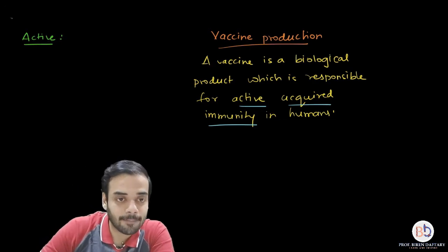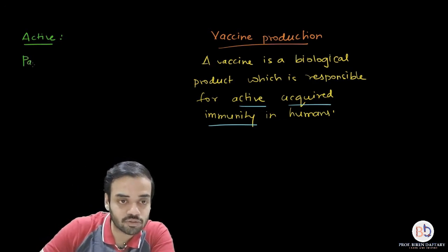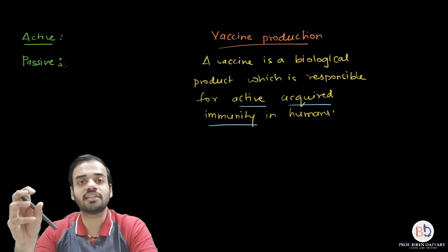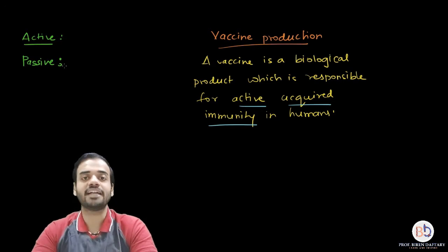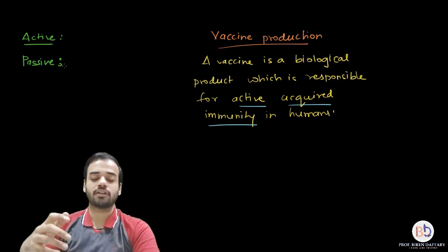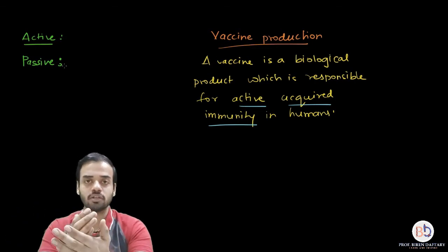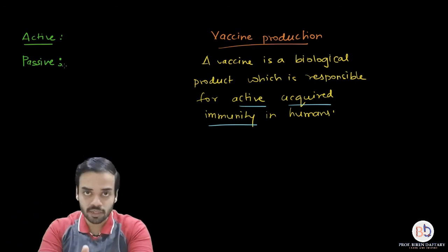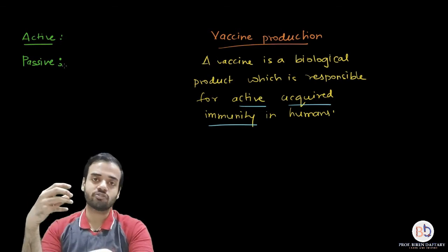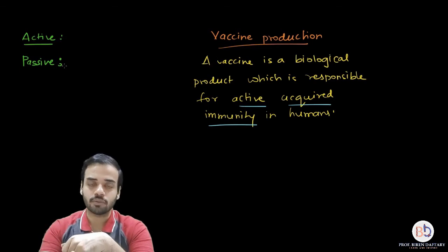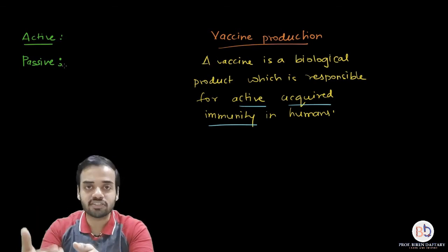Whereas in passive immunity, I am just telling you this so that you don't get confused, the body doesn't produce its own antibodies; the antibodies are injected from outside. For example, imagine a person who is already suffering from a disease, and the body doesn't have time to produce antibodies. Normally a body takes quite some time to produce antibodies, it is not very instant.